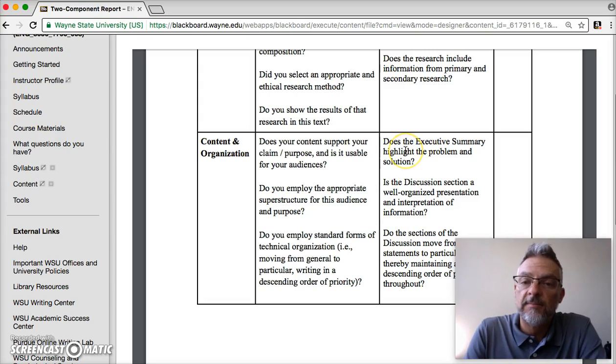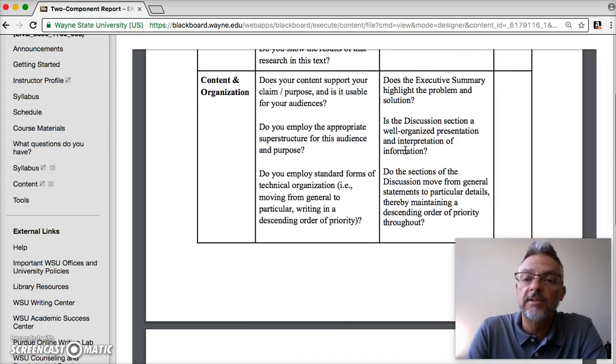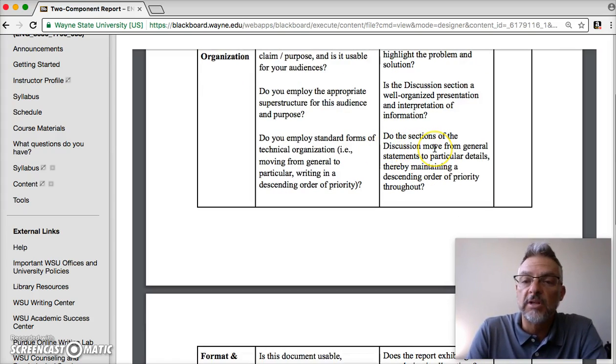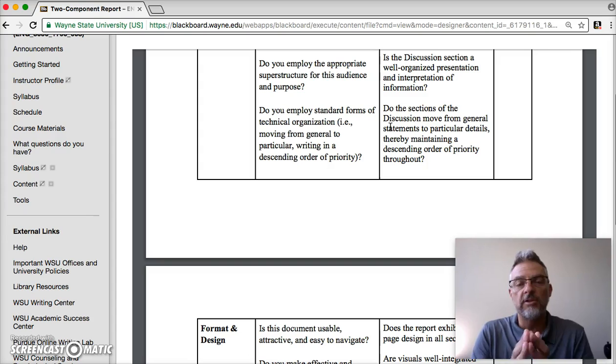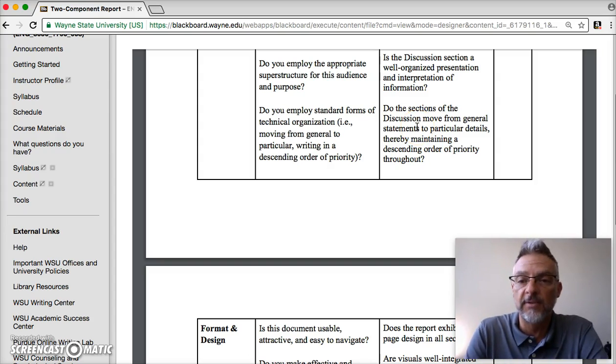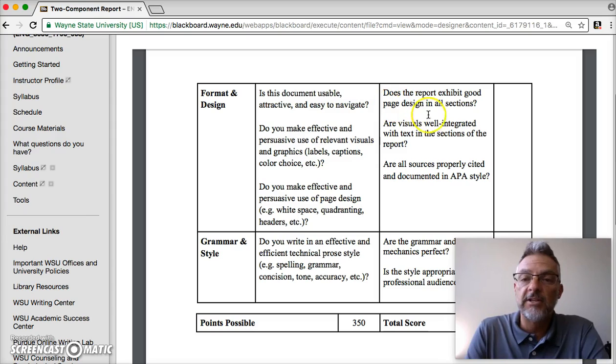Content organization: does the executive summary highlight the problem? Is the discussion section well organized? Does the discussion move from general statements to particular details, right? Make sure, because it's easy to do general statements, right? And so a lot of times my feedback to you is, okay, this is really good general information. We just got to make sure we put in a lot of those details and some of that specificity, all right?